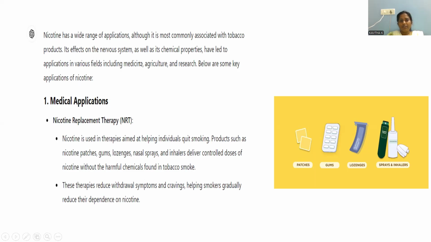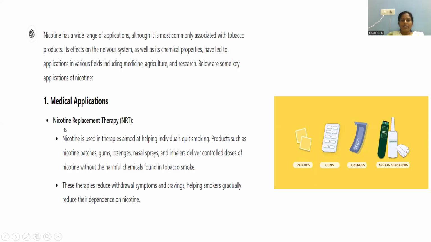Nicotine has a wide range of applications, although it is most commonly associated with tobacco products. Its effects in the nervous system as well as its chemical properties give rise to applications in various fields. So many applications you can notice because of its distinct properties. Even in medicine, agricultural fields, research, everywhere we can use nicotine as an effective usable chemical component. Here, medical application: nicotine replacement therapy, as we already discussed.